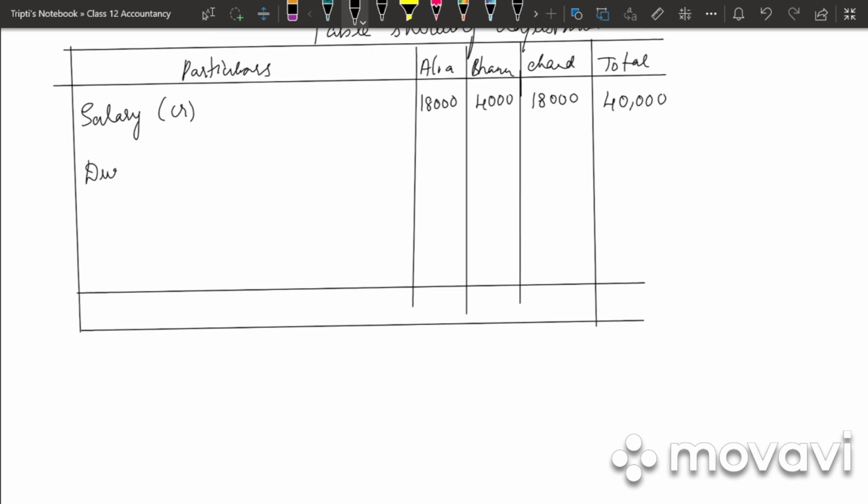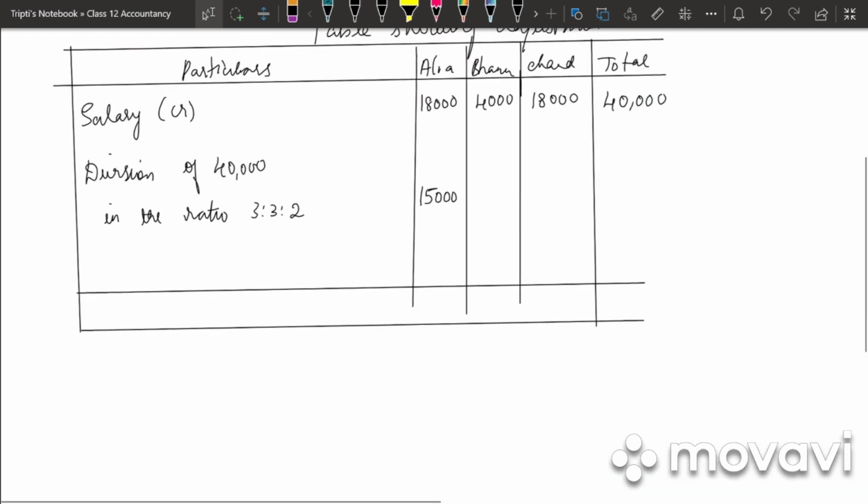Next we have division of 40,000 in the ratio. What is the profit sharing ratio? 3:3:2. So for Alia it is 40,000 into 3 by 8, that is 15,000. For Bhanu it is 40,000 into 3 by 8, 15,000.